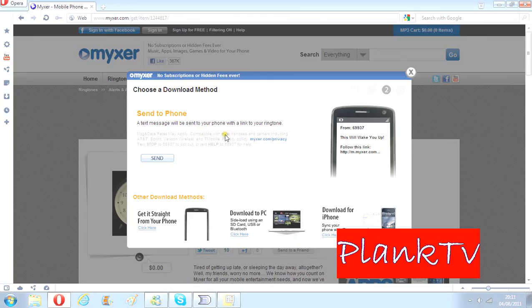Then you get a link, and then you click on the link, open link, and then it will tell you to download it. Then it's downloaded, and if you're getting a picture, all you have to do is go to menu and click to save image, then it should come up, and that's it.